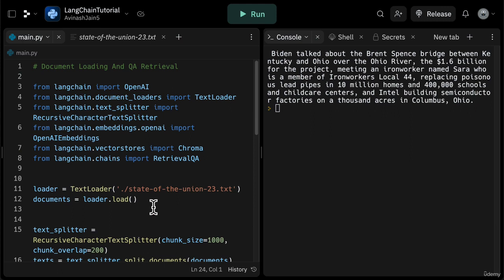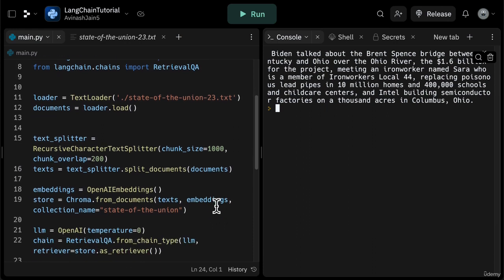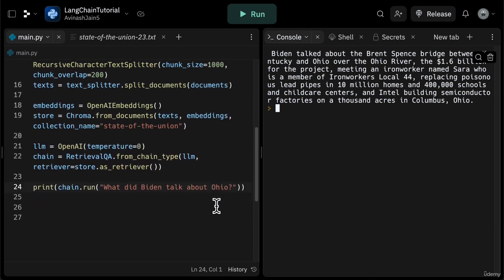That was a very high level overview of document loading and QA retrieval. I think you can very quickly see how this could scale to your own use cases, whether it's financial PDFs, Excel spreadsheets, or documents that you're reading right now. What you can very easily do is load them up, create chunks from them, embed them into a vector database, and then perform this Q&A type conversation style where you can query information from your relevant documents and get the result using a large language model.